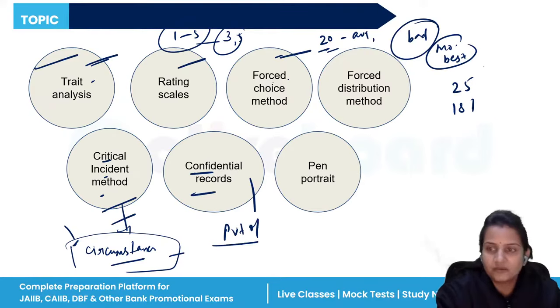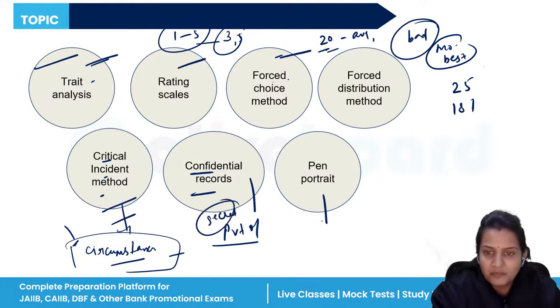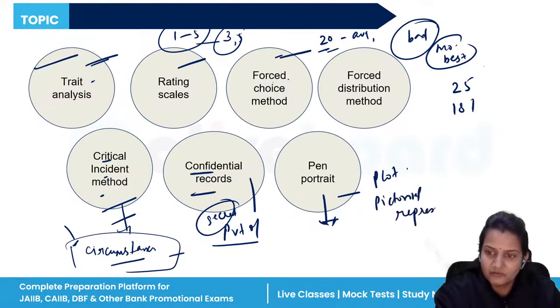It is not mandatory to reveal everything in the organization; some things are kept confidential, as secret. Trend portrait is a performance appraisal method where you can plot on a graph, giving a pictorial representation of an employee, and with the help of that, they are given a performance appraisal.